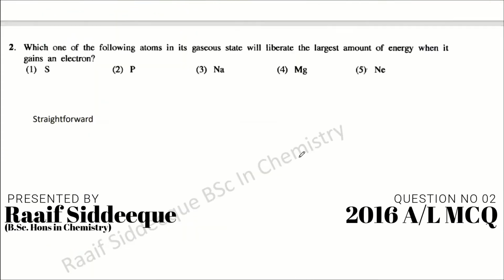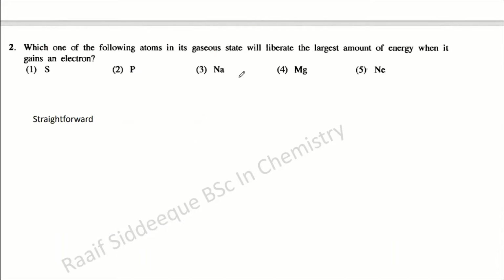Right, so question number 2: which of the following atoms in its gaseous state will liberate the largest amount of energy when it gains an electron? So here they are talking about electron affinity in the gaseous state. So what is electron affinity?